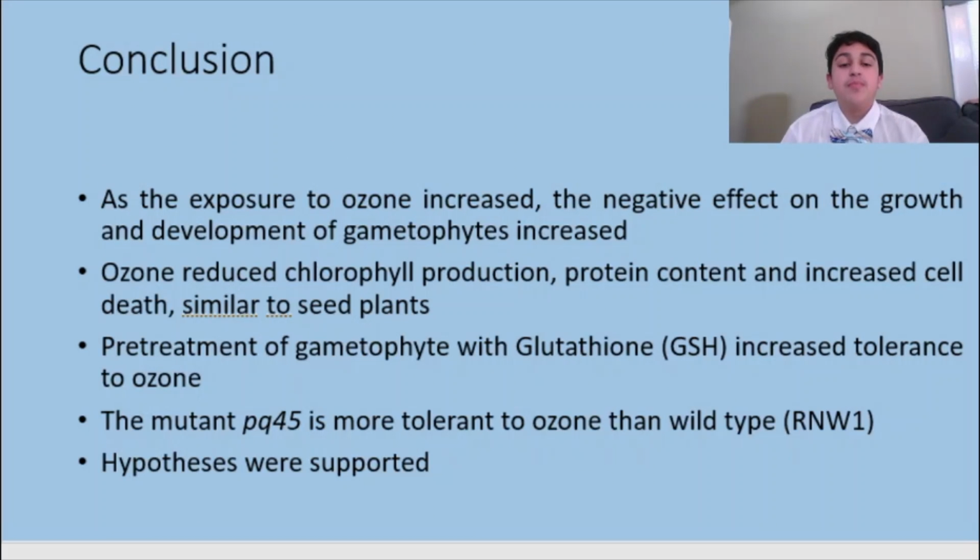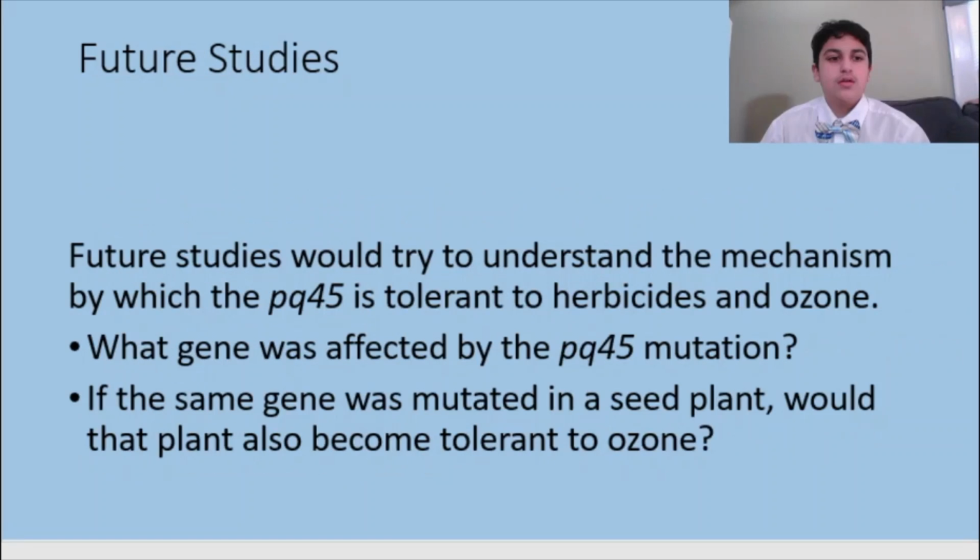In conclusion, my hypotheses were supported. Increased exposure to ozone reduces growth and development. Plants could be protected by pre-treating them with antioxidant glutathione. A mutation that makes Ceratopteris tolerant to herbicide paraquat makes it also tolerant to ozone. For my future studies, I would like to know what genes were affected in the mutant that make it tolerant to herbicide and ozone.